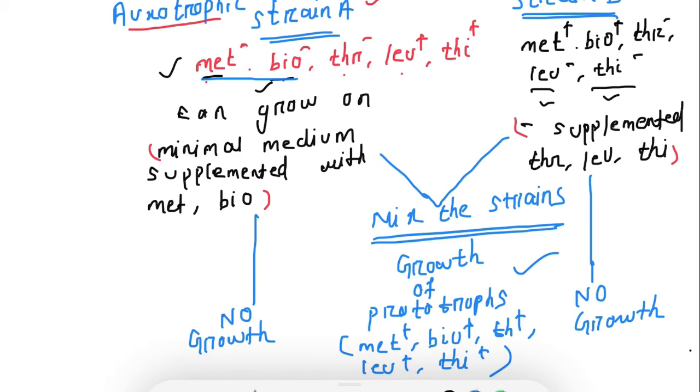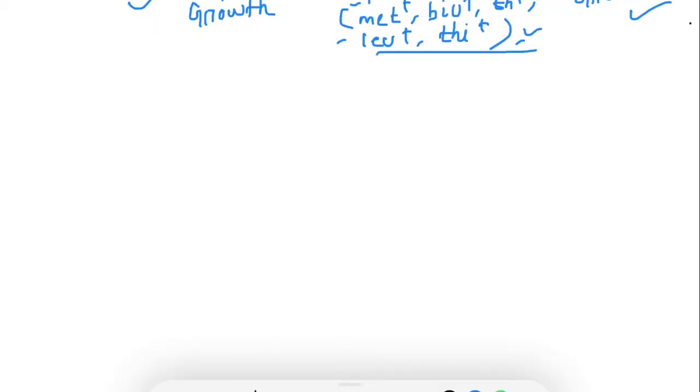If both the strains are mixed, then in the medium there is presence of all the nutrients like methionine, biotin, threonine, leucine and thiamine. The evidence for cell to cell contact, or the physical contact which is required for conjugation, was provided by Davis in the year 1950.